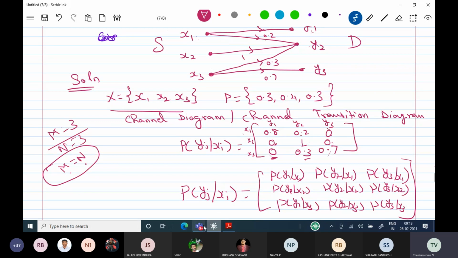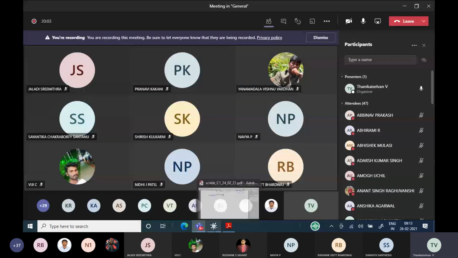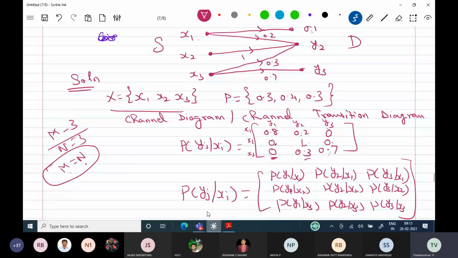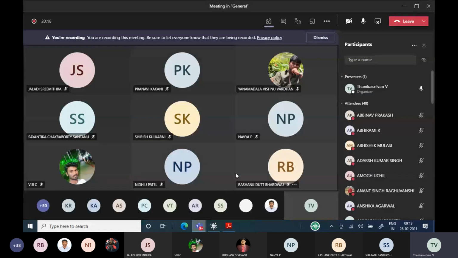Okay, please, any one of you please tell me, what is the condition existing, what is the property existing in this channel matrix? One of you please tell me. Refer the previous class notes. I have written one property based on this.